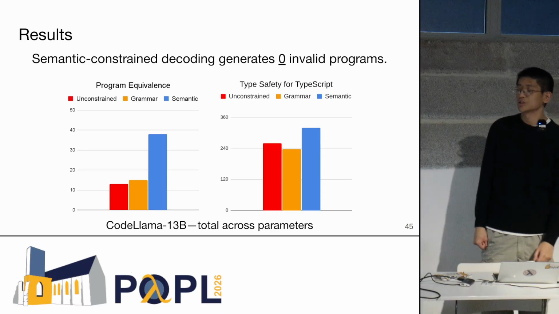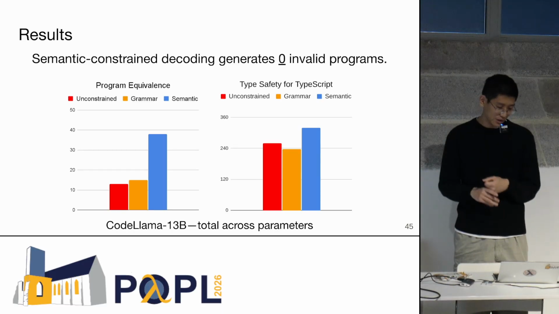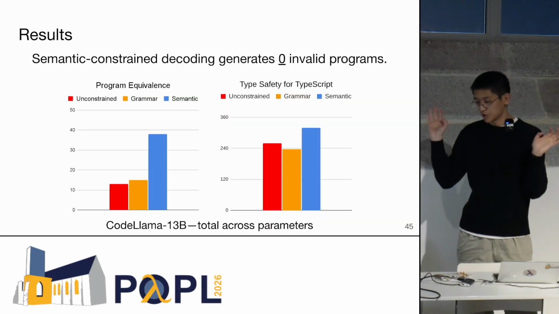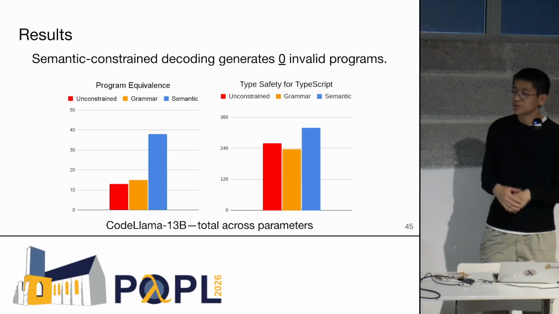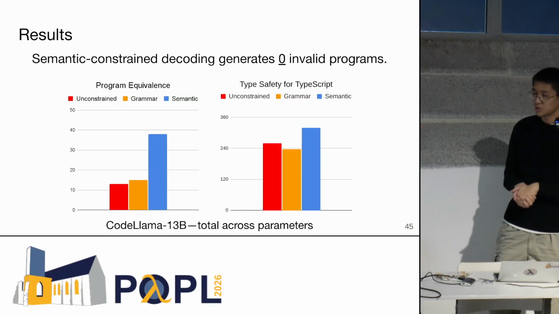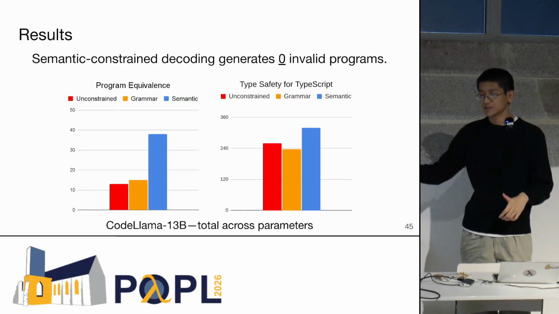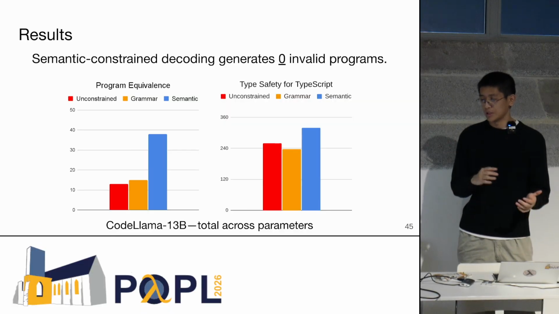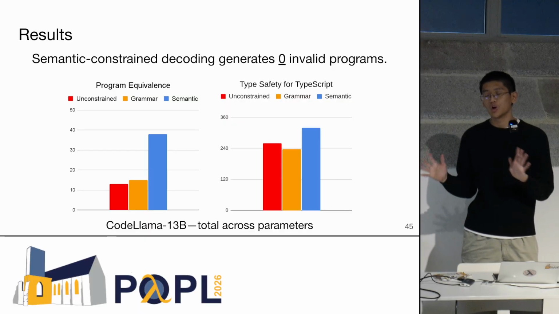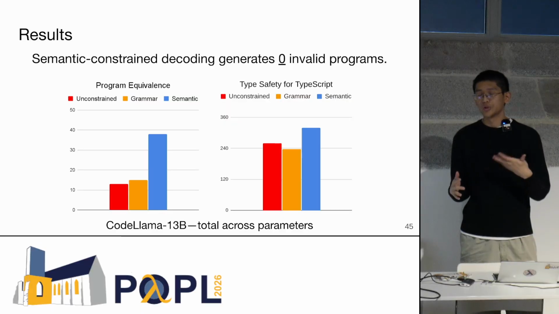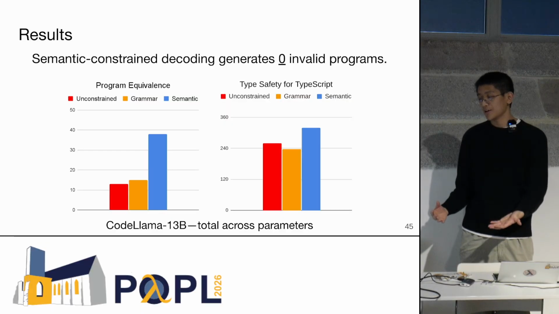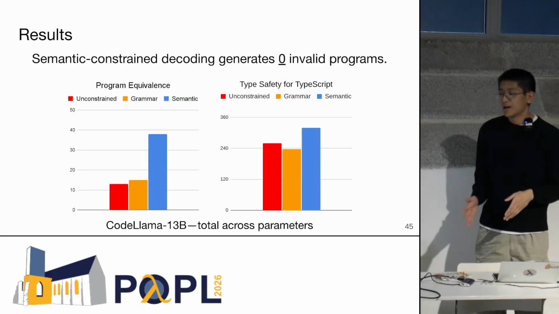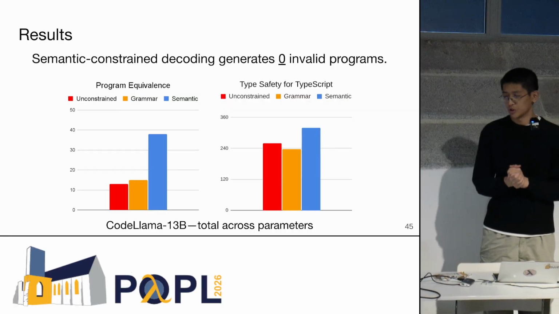So let's look at our results. This is for Code Llama 13B, and we have more data in the paper. If you want to look at all of our results, you can look in the paper for that. But you can see that across both benchmarks, we see a general improvement with semantic constrained decoding, and this is compared to both grammar constrained and unconstrained baselines. In the grammar constrained baseline, all we're doing is only enforcing that the LM generates something that's syntactically valid, which is a strictly weaker condition than our semantic constrained decoding. And in the unconstrained, we're not doing any constrained decoding at all.